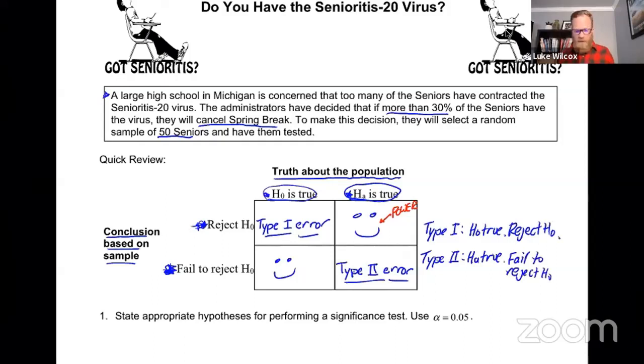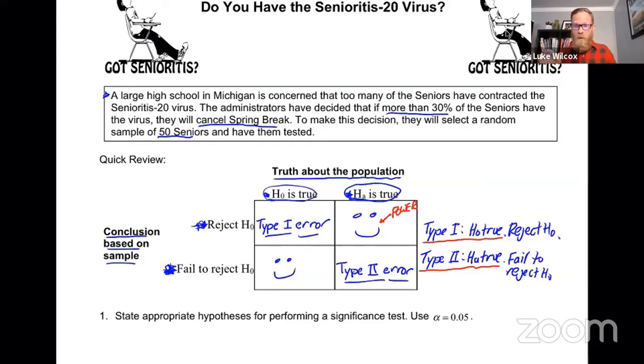Now, how do you remember this? The way that I remember the short definitions is really all you have to know is that a type 1 error means the null is true, and a type 2 error means that the alternative is true. And that's in the same order that we typically write our hypotheses, right? Null hypothesis first, alternative second.